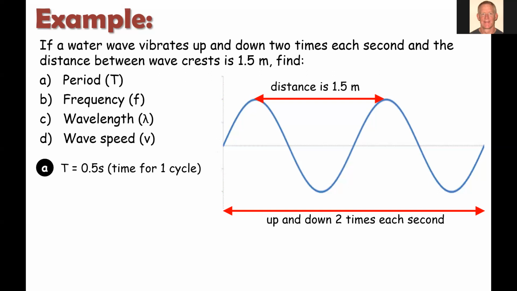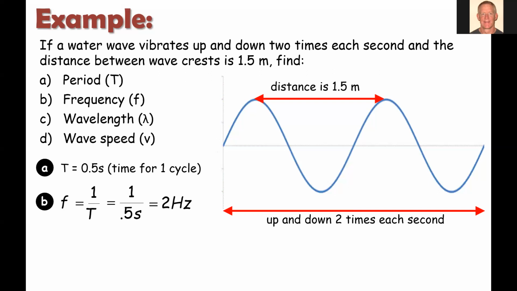So the first is the period, right? What is the time for 1 cycle? It's going to be 0.5 seconds, because if it has 2 cycles in 1 second, it's going to go through 1 cycle in half a second. The frequency is going to be 2 hertz, right? We can take the inverse of the time, or the way it was given to us, right? It goes up and down 2 times each second.